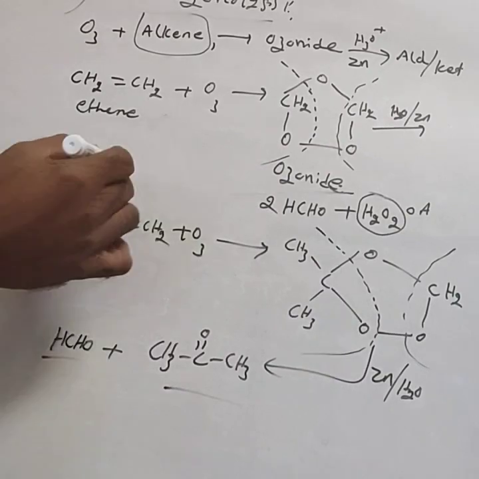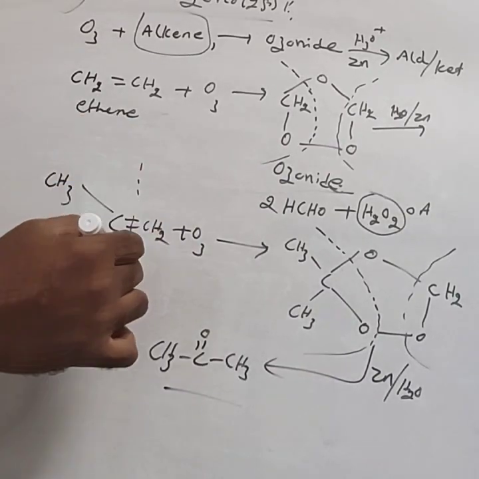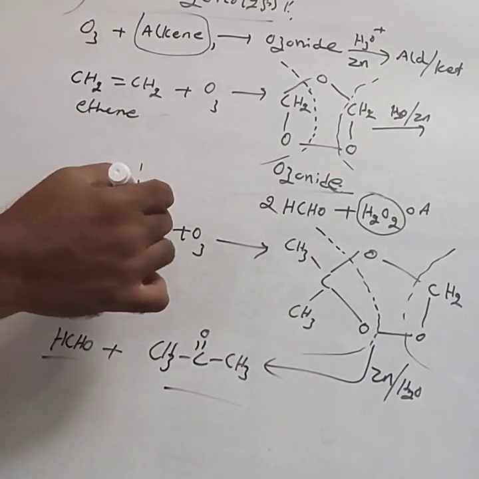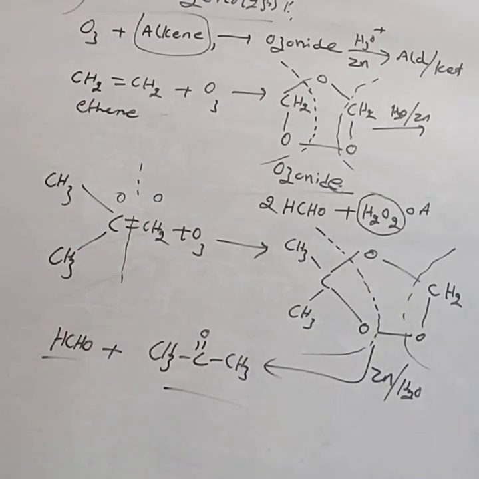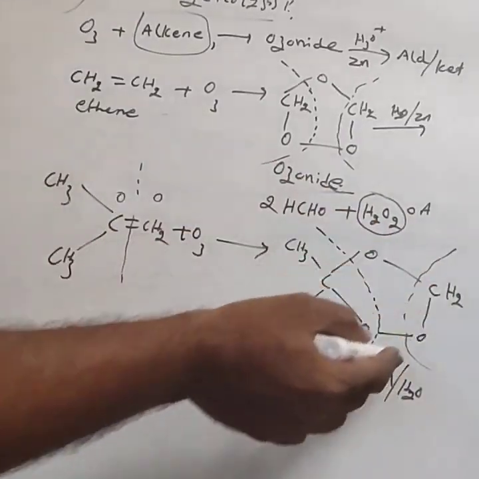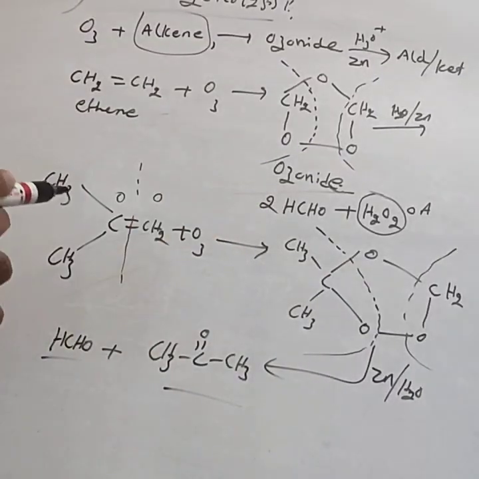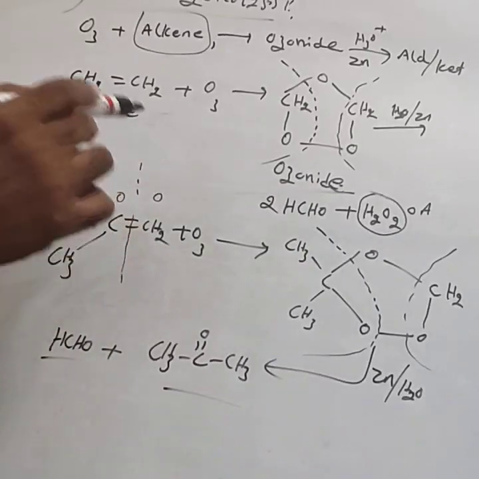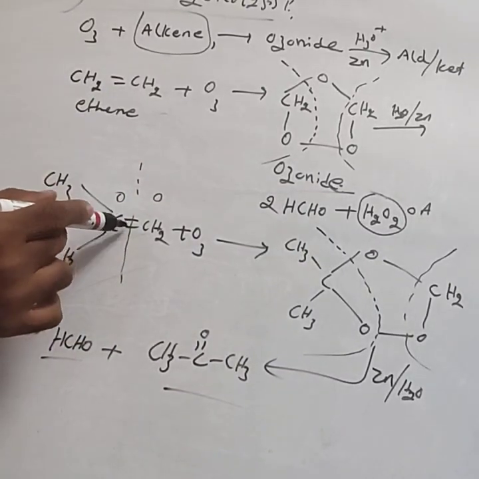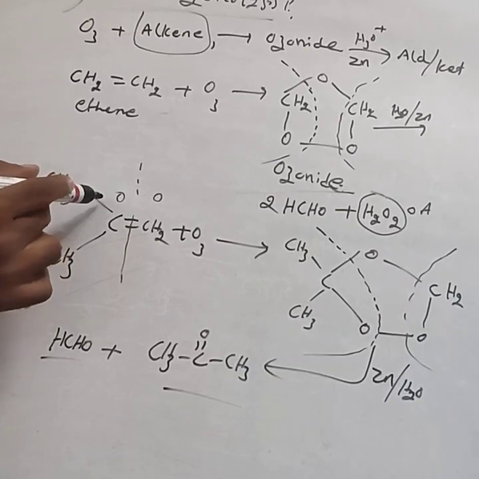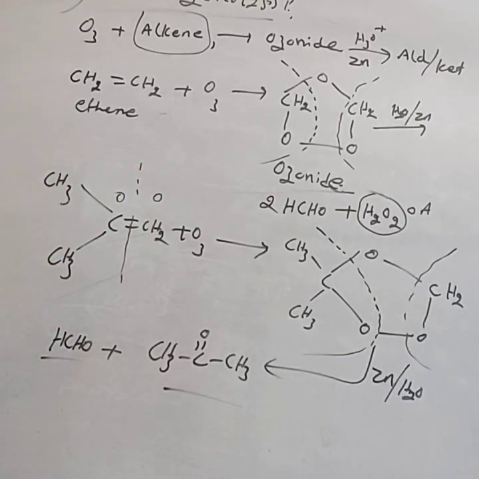Ozone gets added across the double bond. You just cleave this bond. To this part add one oxygen, to that part add one oxygen, you rearrange, then you get the product. Easily, without writing this reaction, in competitive exams they can ask this ozonolysis reaction. Without writing that reaction, you can directly write the product. You break that double bond, to one part add oxygen, to the other part add one more oxygen. Thereby you can write the product. This is about the ozonolysis.